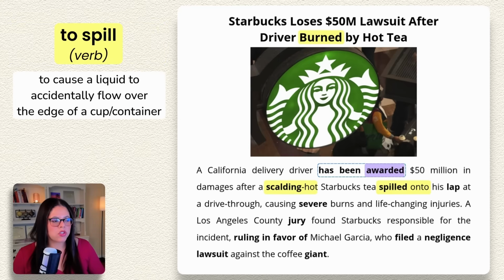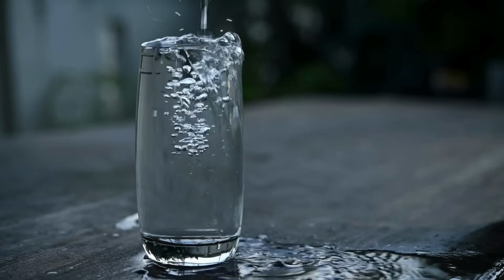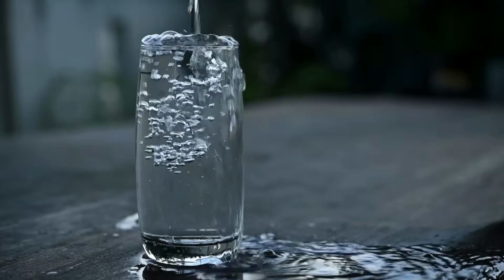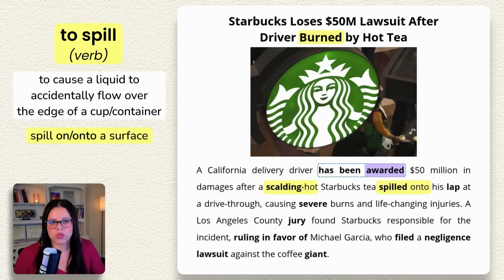To spill means to cause a liquid to accidentally flow over the edge of a cup or a container. So the liquid goes beyond the limits and it falls onto a surface. When the object is a surface, then we usually use the preposition onto. Sometimes we can use on as well.